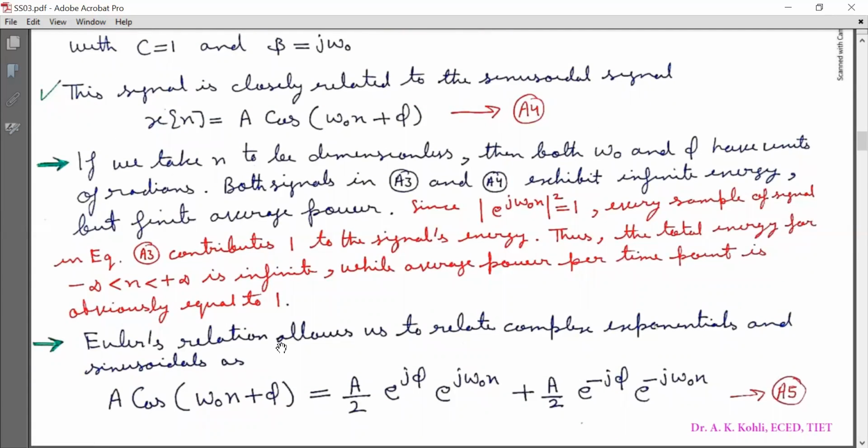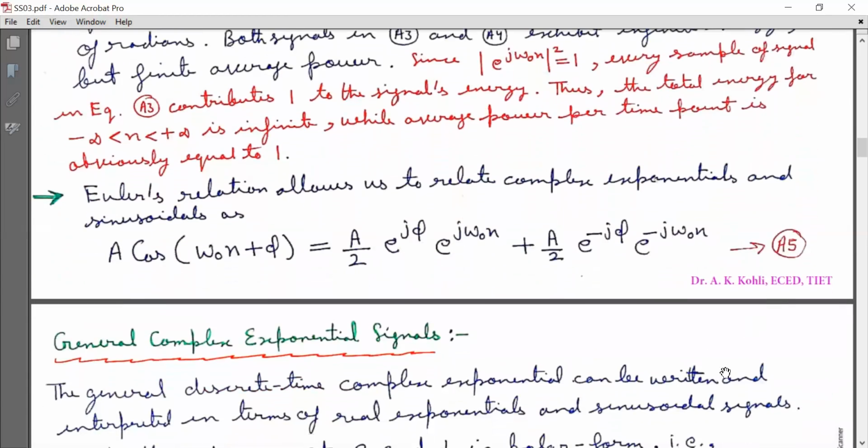Euler's relation allows us to relate complex exponentials and sinusoids as A cos(ω₀n + φ) is equal to (A/2) e^{jφ} e^{jω₀n} plus (A/2) e^{-jφ} e^{-jω₀n}, and mark it as equation A5.